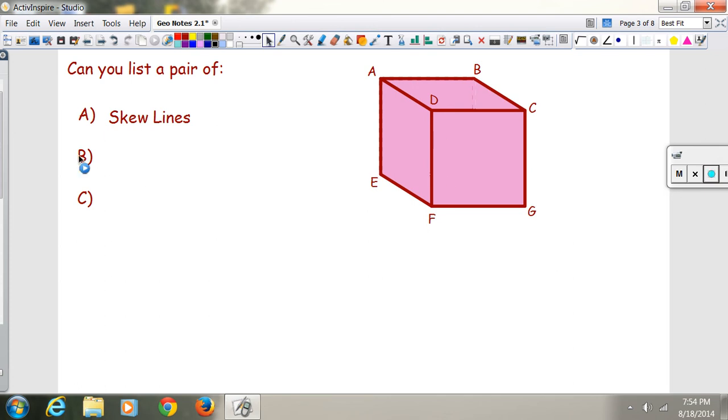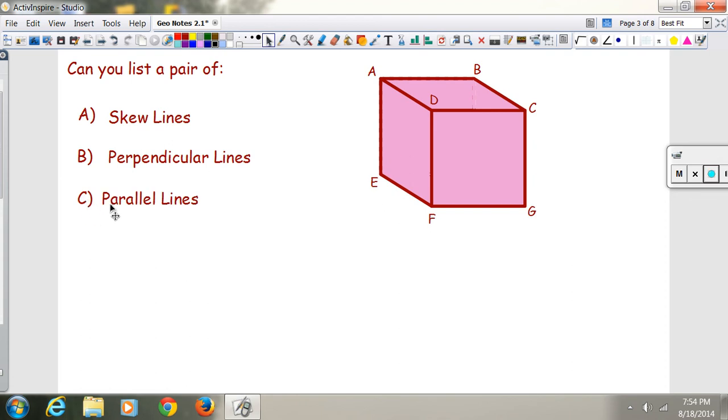So things like that. Now what about perpendicular? Perpendicular would be anywhere you see a right angle. So like DC and DF. FG and GC. Notice you're going to have a letter in common there. FG and GC, G was common. FE and EA, the E was common. The E is going to be where the 90-degree angle is. Perpendicular lines will have a common letter where the 90-degree angle is.